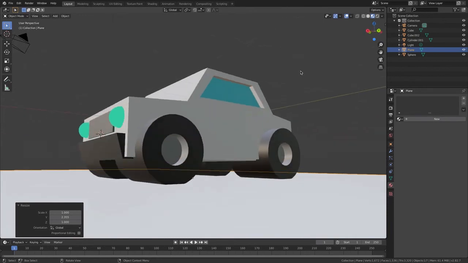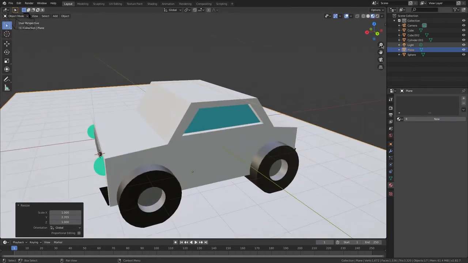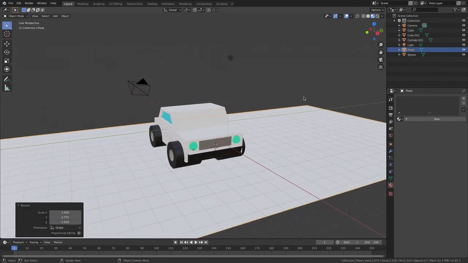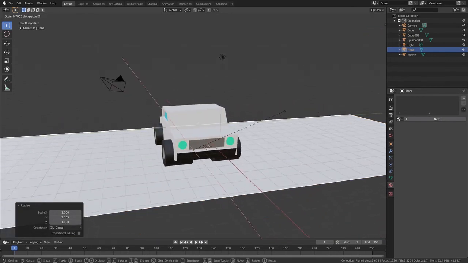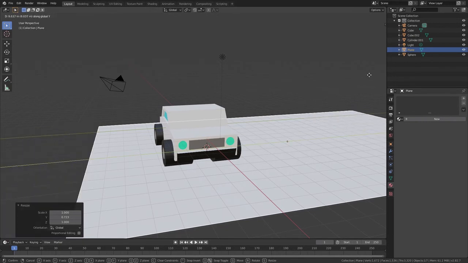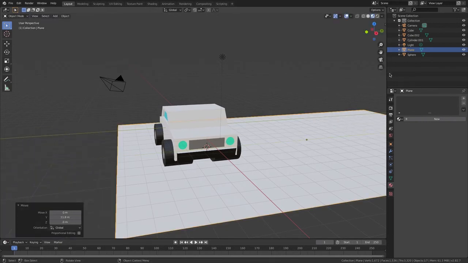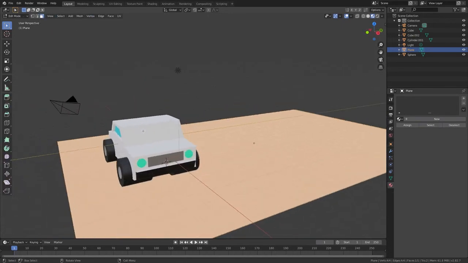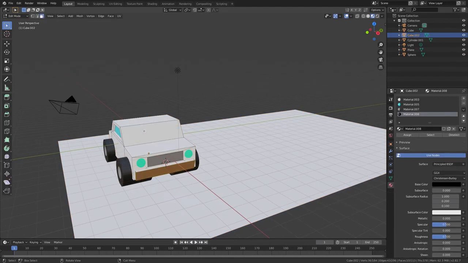Now what I'm going to do is zoom out. I'm going to go S and SY, make it a bit smaller. Go GY. And there we go. Now I'm going to tab, because I select the car body, tab and select the windshield.